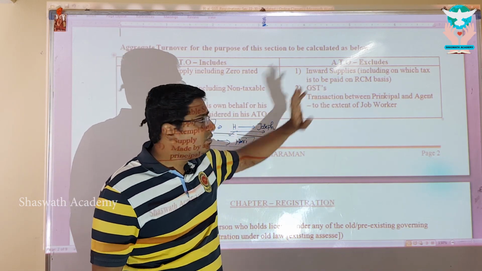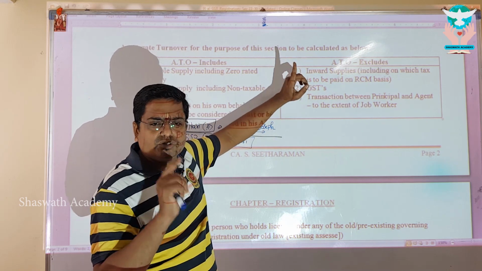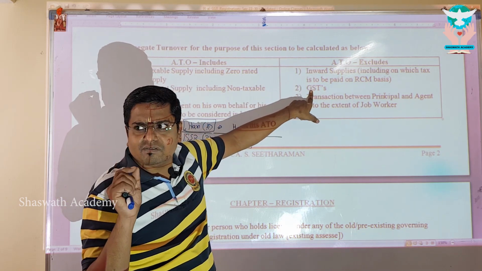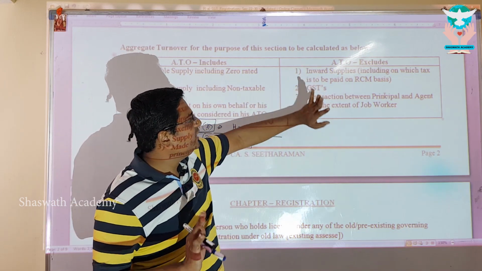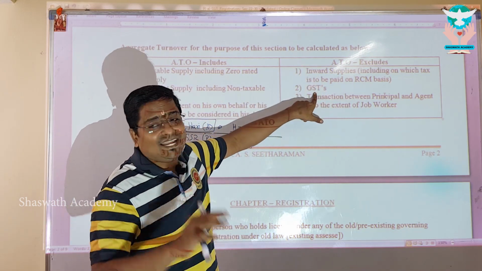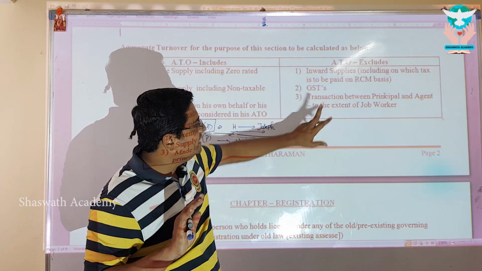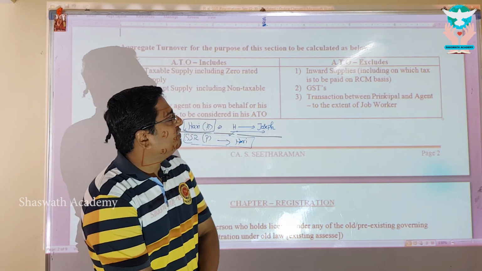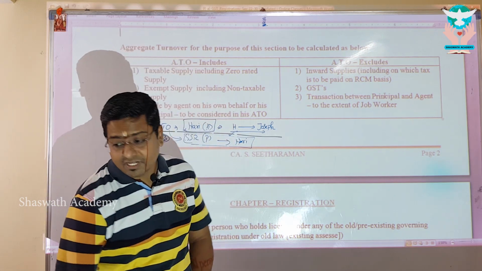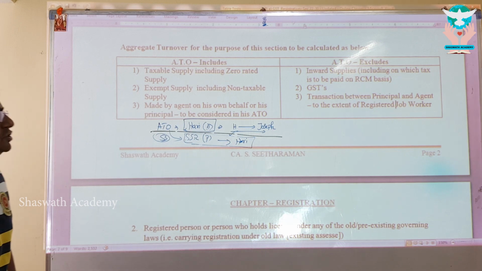Inward supply. How to go about inward supply? And we all know turnover is to cover only what? Sale, which is outward supply and not inward supply. So inward supply including RCM supply needs to be excluded, and any GST if at all you charged on it or any other taxes charged, you have to exclude it. And then the transaction between principal and agent, to the extent of a registered job worker, should be considered.